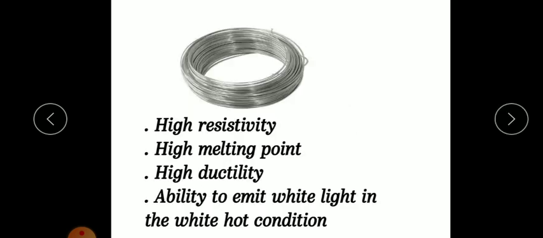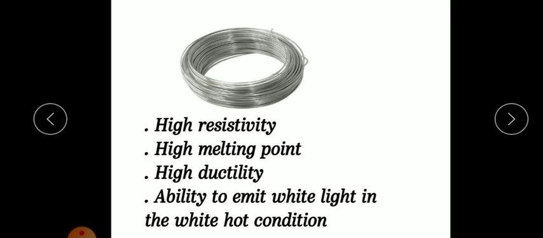So why is tungsten selected as a filament? Yes, because tungsten has high resistance, a high melting point, and high ductility. Ductility means it is more flexible, and we can draw tungsten into a very thin wire. If current is passed through this very thin and long tungsten wire, what happens?